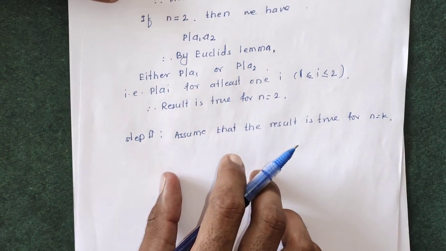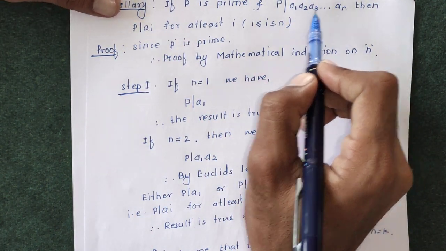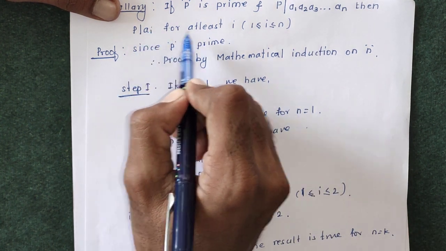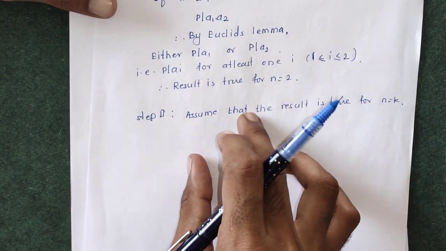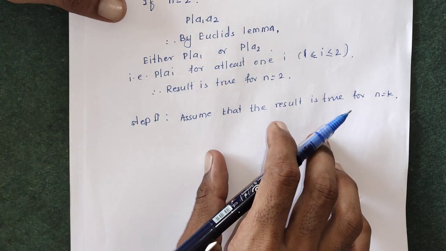That is, if P is prime and P divides A1, A2 up to Ak, then P divides Ai for at least one i between 1 and k. We have supposed that the result is true for n equals k.